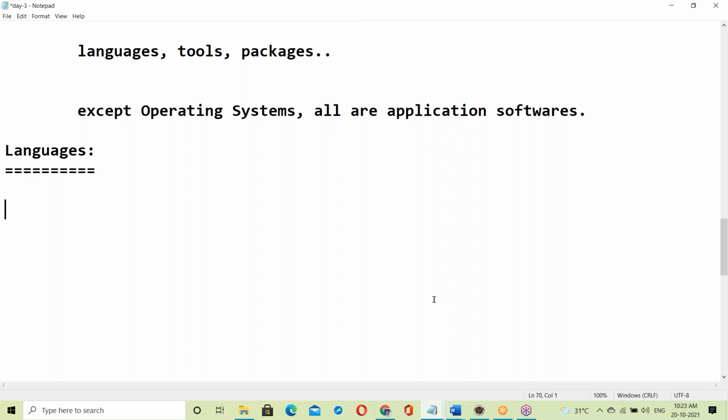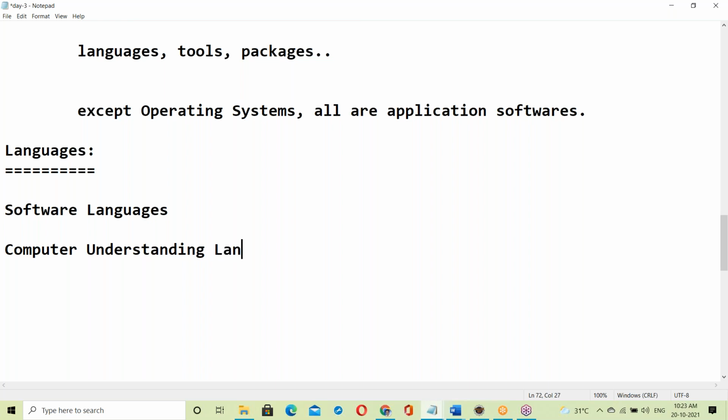That's fine. Let us come to software. Software languages. So what is a software language here? See, in software, the computer understands some language. Computer understanding language.